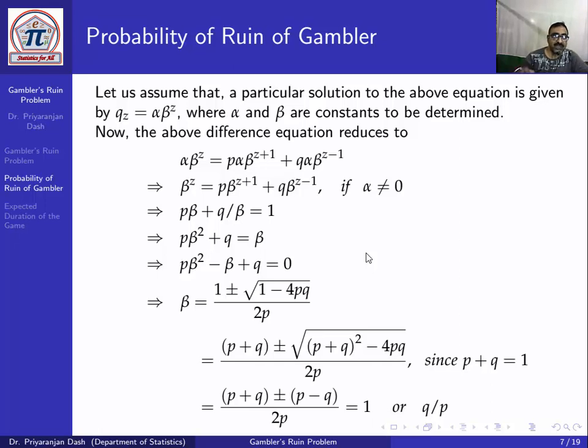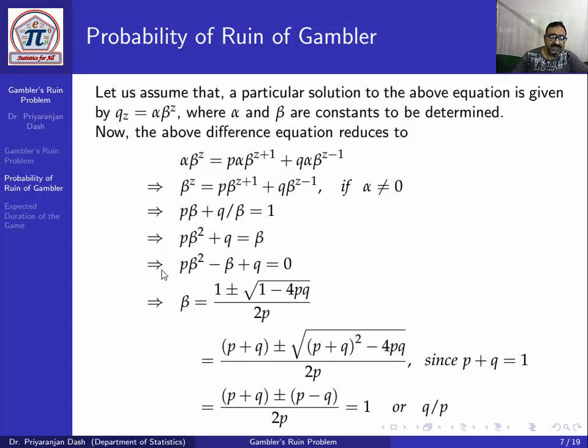So alpha beta to the power z equals p into alpha beta to the power z plus 1 plus q into alpha beta to the power z minus 1. Since alpha is not equal to 0, we can divide by alpha throughout. We get beta to the power z equal to p into beta to the power z plus 1 plus q into beta to the power z minus 1.